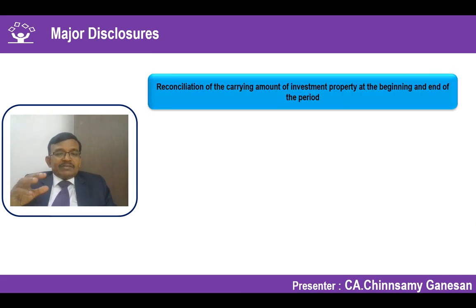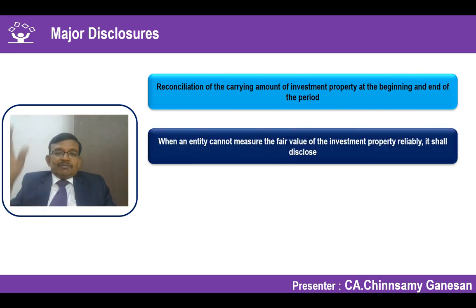Again, wherever you have an asset, you should have a reconciliation of opening carrying amount to closing carrying amount. What is that? Opening cost plus transaction cost plus the additional cost of development or maybe additional purchases made during the period, less disposals, less accumulated depreciation, less accumulated impairment losses. All those things should be considered. Maybe transfers in and transfers out, all those things have to be given, and tally that number from the carrying amount as per last year financial statement to the carrying amount as per the current year financial statement.